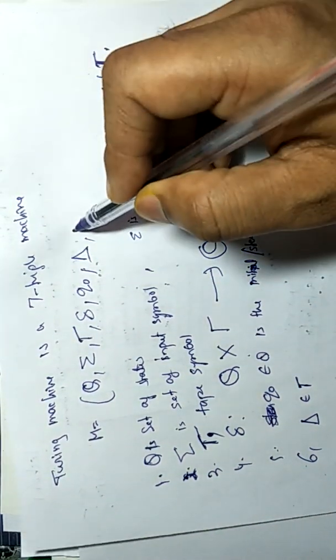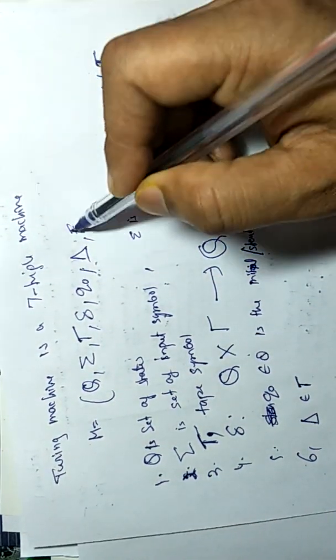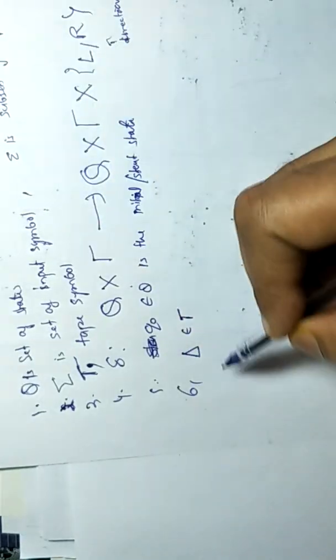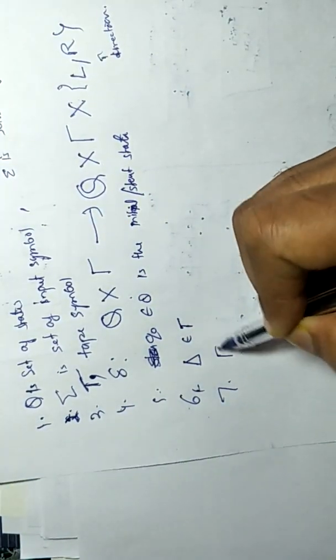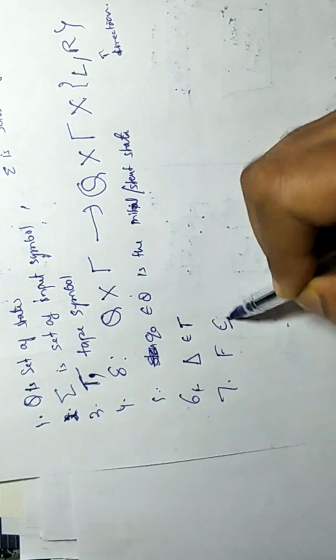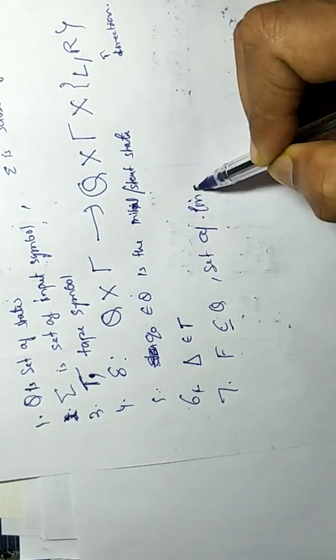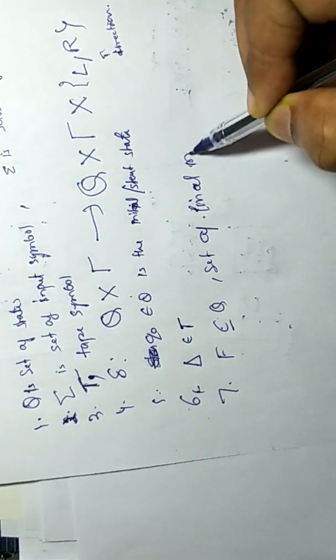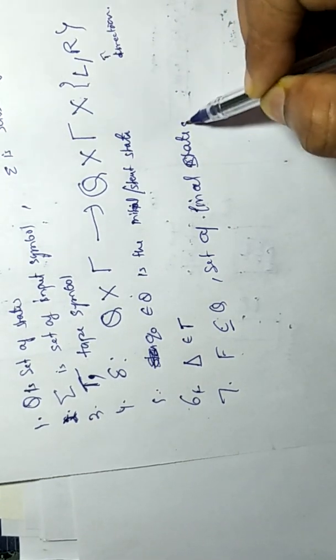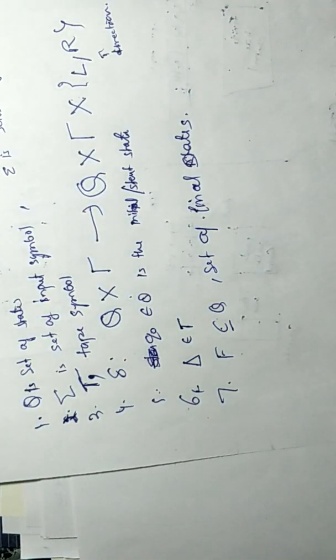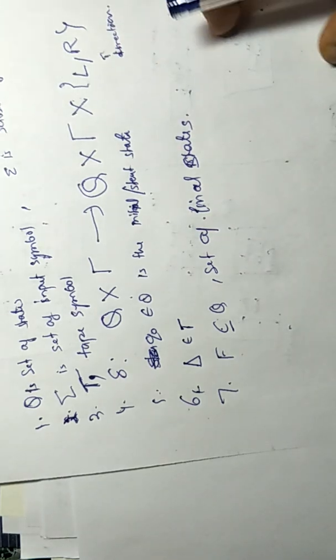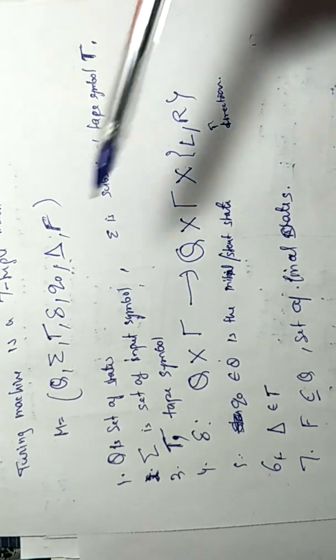Then we have the seventh one, F, which is a subset of Q, the set of final states. Final states may be more than one. So in a Turing machine we have 7 tuples.